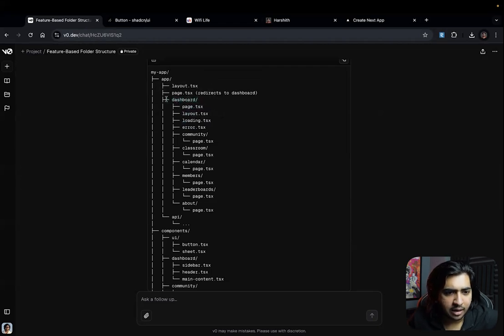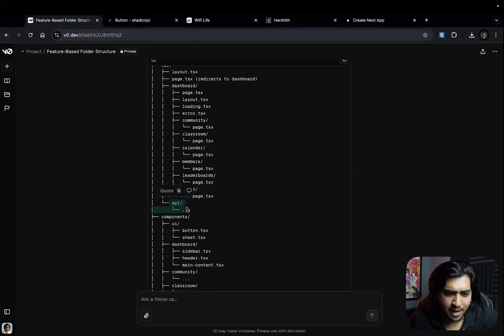I don't know why we need dashboard here. We don't really need the dashboard folder as well. So instead, it can just be app and then community, then page, classroom, page, calendar, page, member, page, leader, page, about, page. APIs, this is all for backend, null and void this.